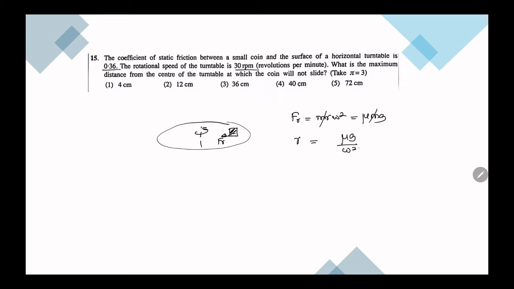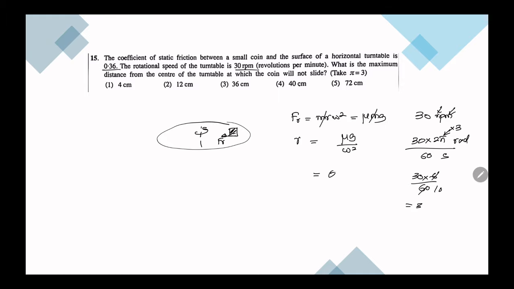Now omega should be given in radians per second, but we have rpm. So 30 rpm. rpm means revolutions per minute. So 30, a revolution is 2 pi radian, divided by 60, because a minute means 60 seconds. But they mention to consider pi as 3, right? So if you simplify, you get 30 over 6 over 60, then 10, so that is 3. So in radians per second we get 3.